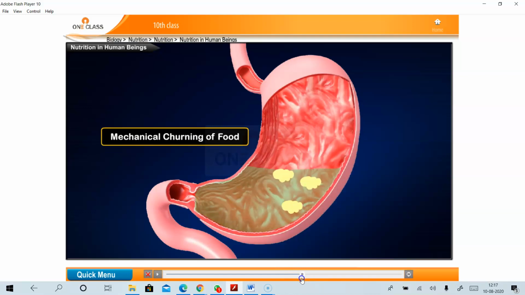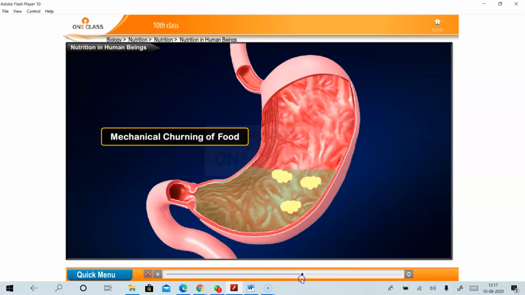So in our alimentary canal, peristaltic movement occurs in two body parts. During the passage of food from the esophagus to the stomach, peristaltic movement is for the passage and slippery movement of the food. Coming into the stomach, here also we can see the peristaltic movement, but here it aids in mechanical churning of food and digestion of proteins.